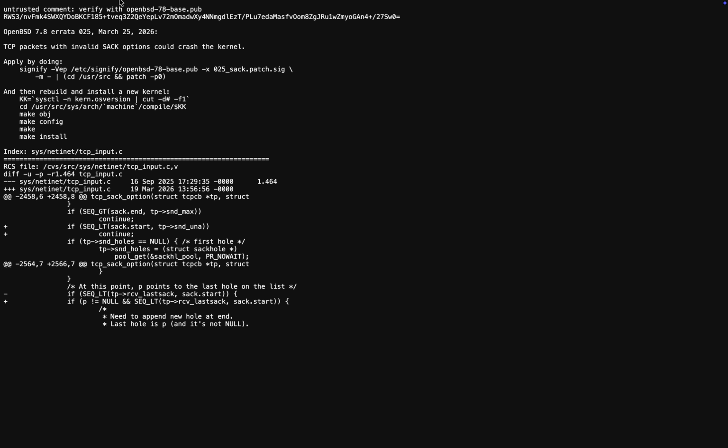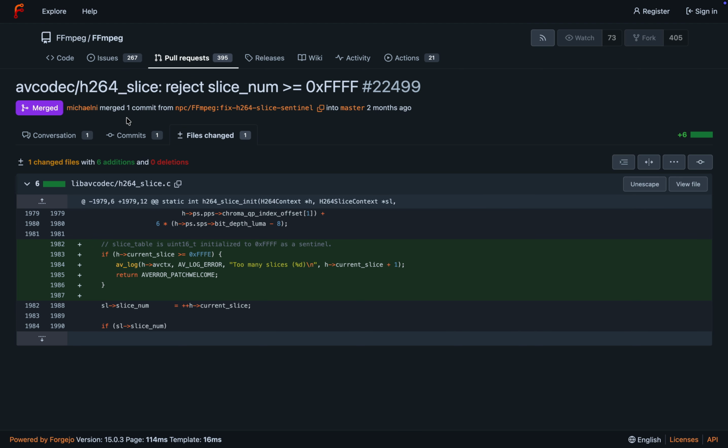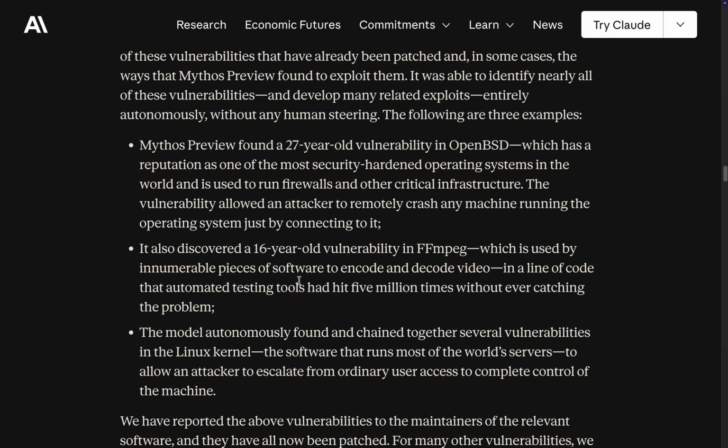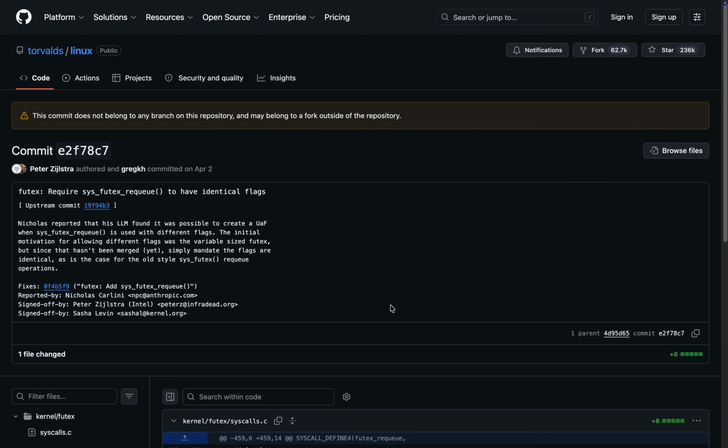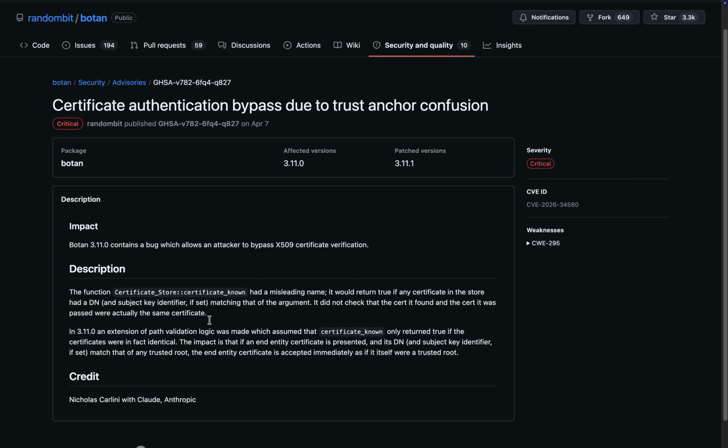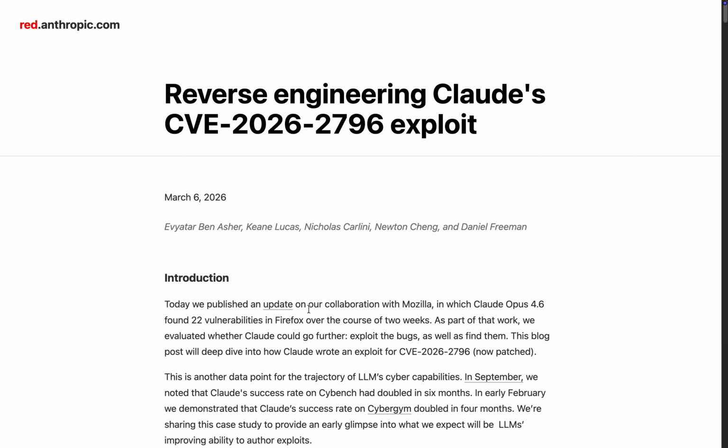The examples include a 27-year-old OpenBSD vulnerability, a 16-year-old FFmpeg vulnerability, and a Linux kernel exploit chain that could move from ordinary user access to full machine control.